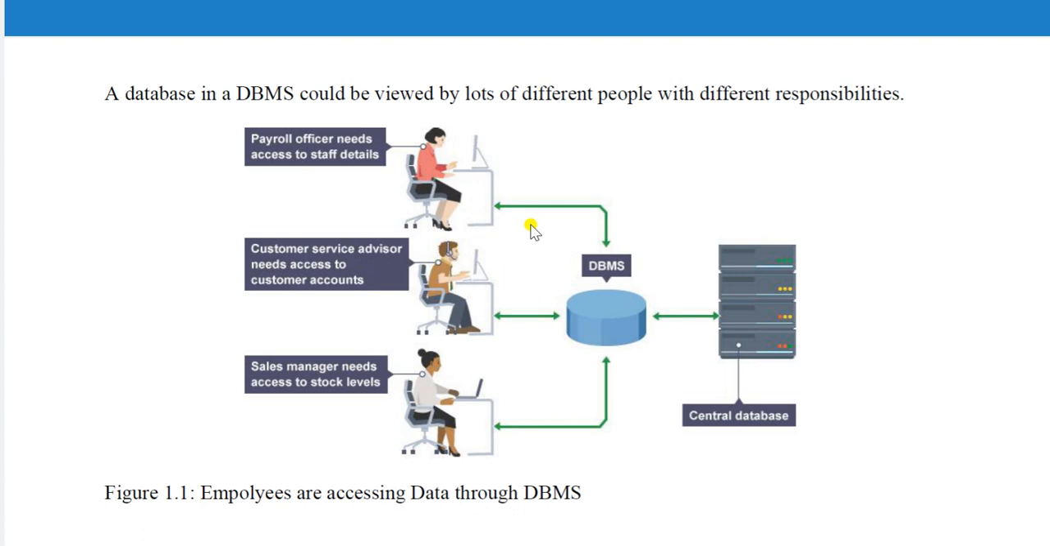So for example, let us say there is some company X. This company X has several employees. One employee is a payroll officer, and he is a customer service advisor, and she is a sales manager. So three distinct persons work at company X. Now, this payroll officer needs to access the staff details. What will the payroll officer, like HR, do? They need to know how many staff exist there and what the payroll is for them, payroll in the sense of salaries, right?